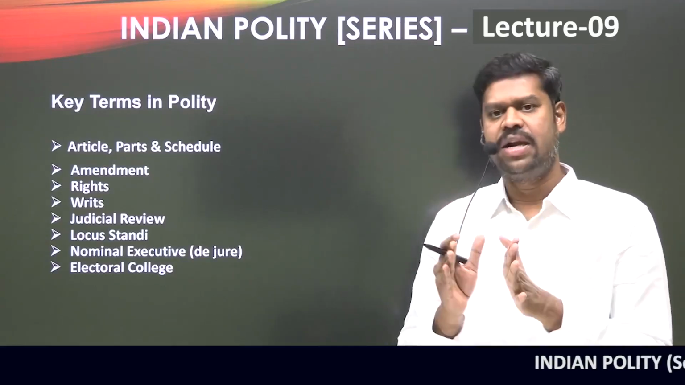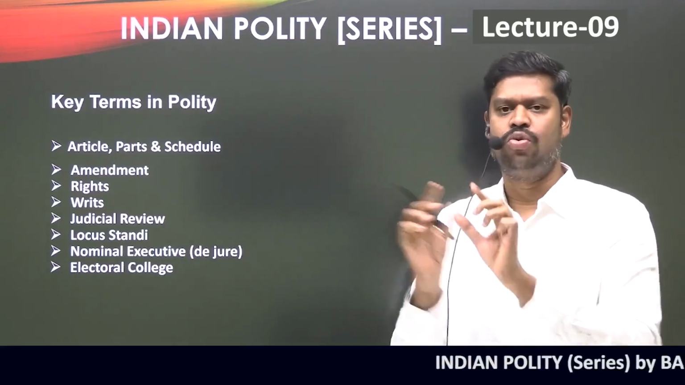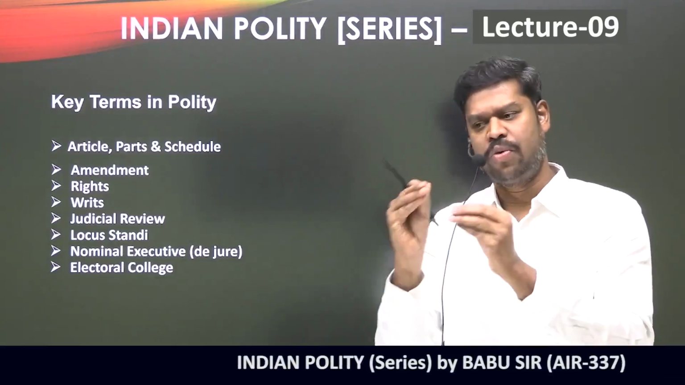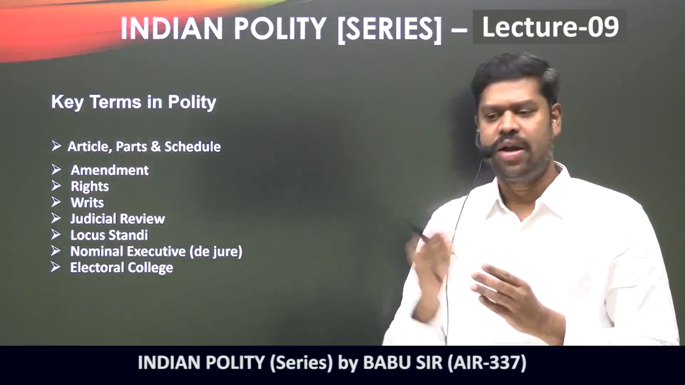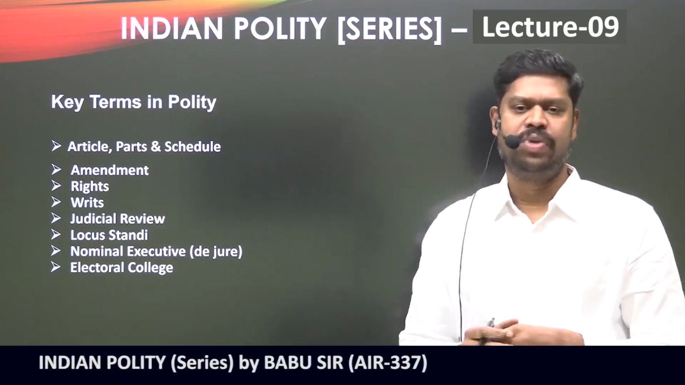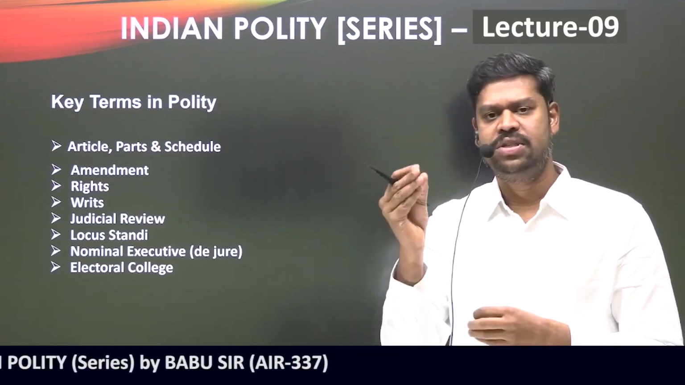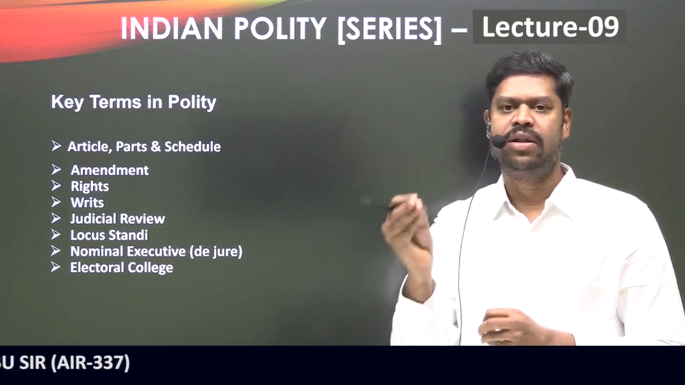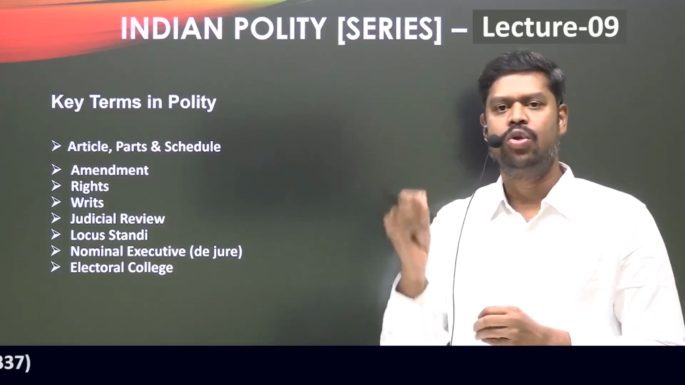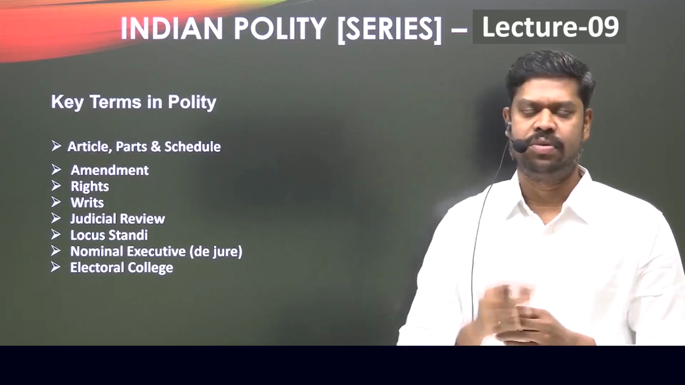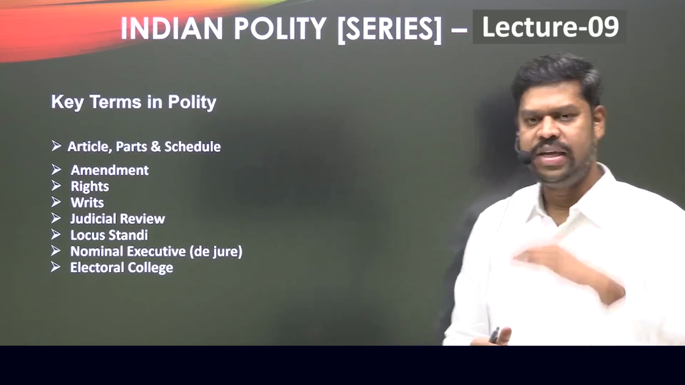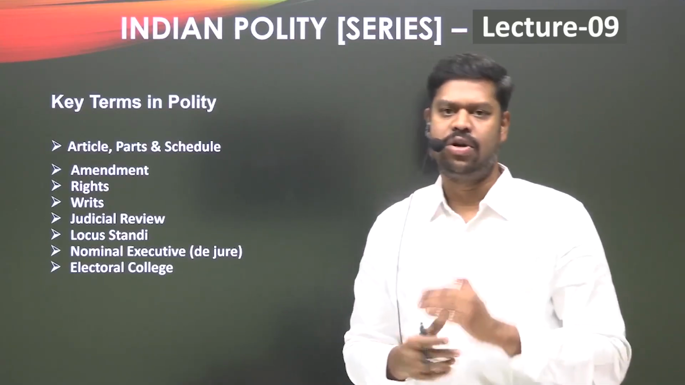So what is an article? An article is nothing but a specific rule based on which our country is to be governed. That rule will provide certain information, according to which the country is to be administered, according to which the people will exercise their rights, according to which people will get their citizenship, according to which the courts will function, according to which the legislature will function. So each and every single article is nothing but a rule.